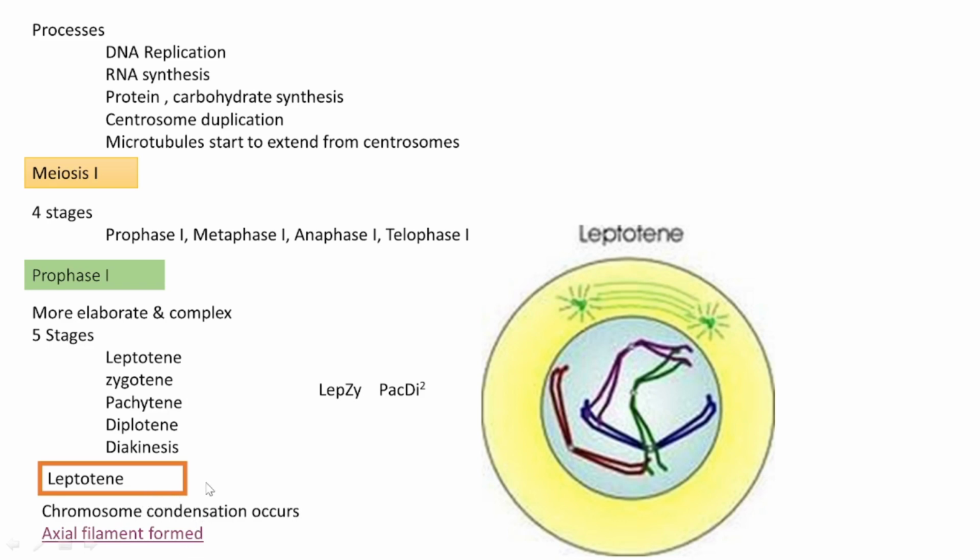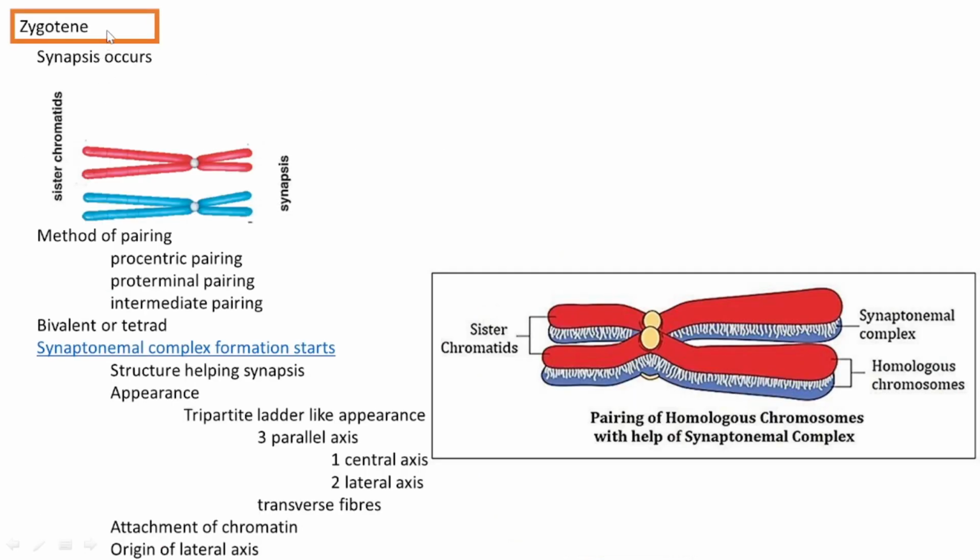So leptotene is over. Next is the zygotene stage, and this is a very important stage, as during this stage many important processes of meiosis 1 are happening. One such important process is synapsis. Synapsis forms during the zygotene stage. Then what is synapsis? Synapsis is the pairing of homologous chromosomes.